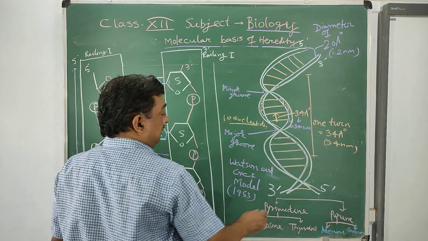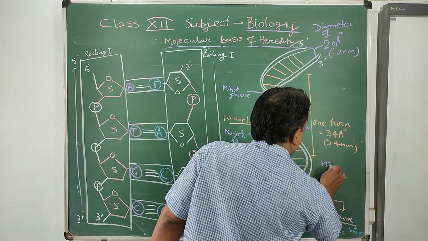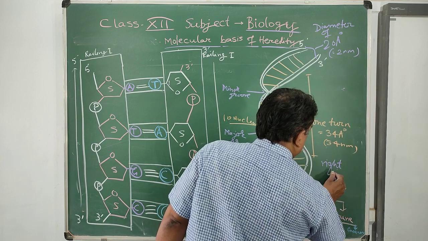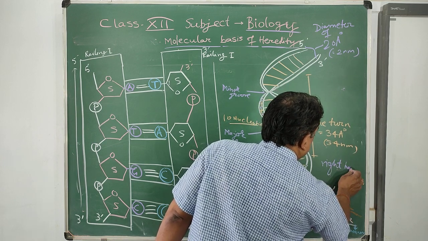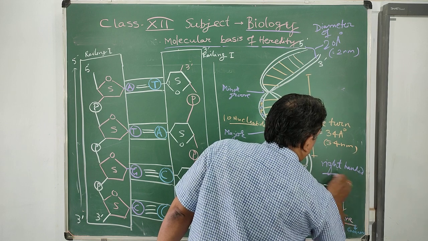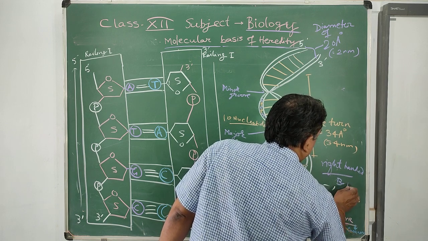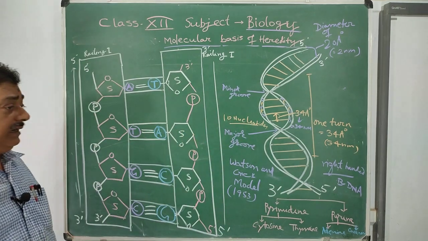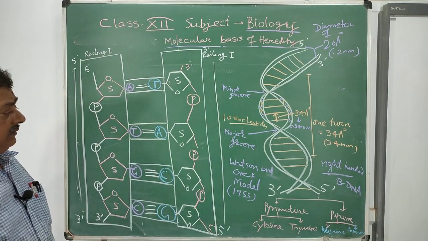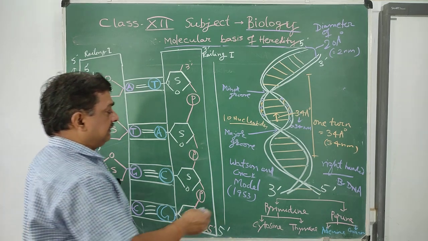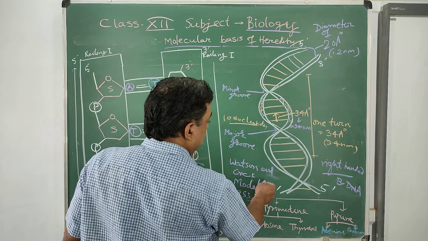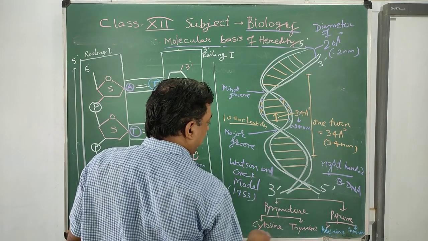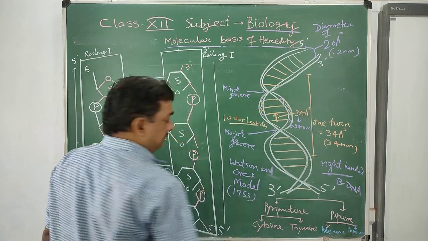It is also called right-handed DNA, or B-DNA. So B-DNA, right-handed DNA, Watson-Crick model DNA. This is the double helix structure, and B is for balanced DNA. So thank you.